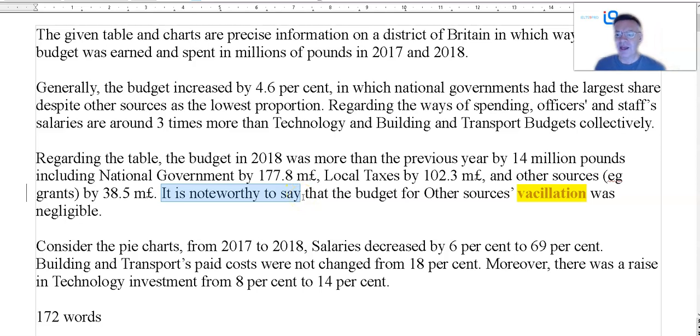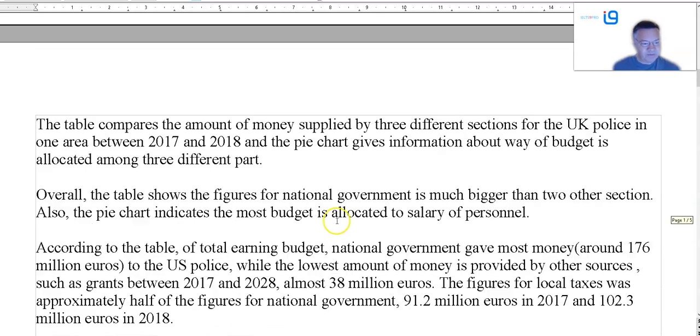It's noteworthy to say that it was insignificant. How is that worthy of note? So that doesn't really work either. Pie charts, salaries decreased. Salaries did not decrease. Expenditure on salaries decreased, not the salaries themselves. So that doesn't work either. A rise, investment. So that needs a bit of work, I think.